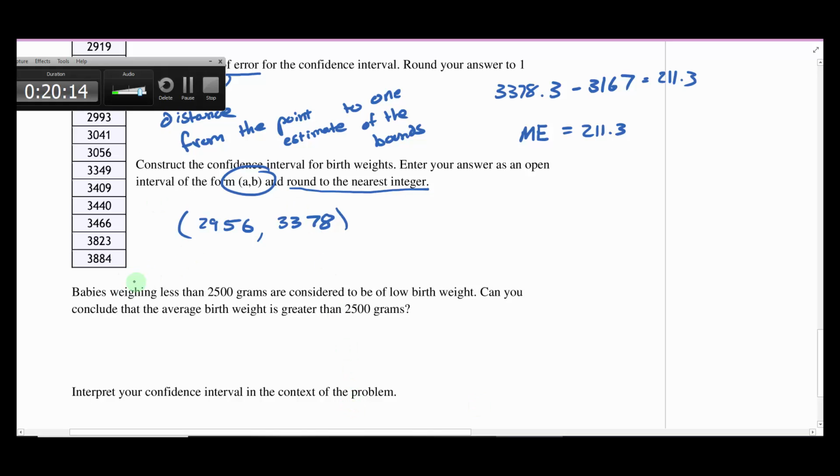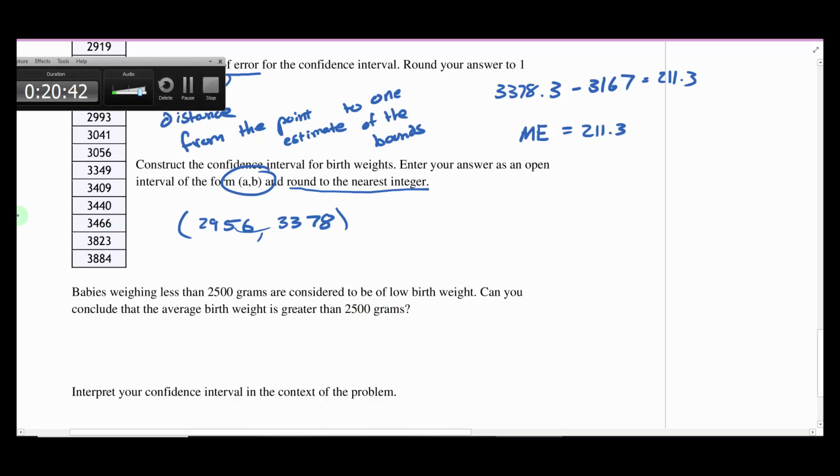So it says babies weighing less than 2,500 grams are considered to be of low birth weight. Can you conclude that the average birth weight is greater than 2,500 grams? If I'm looking at the confidence interval, we are estimating the actual birth weight to be in between 2956 and 3378. That interval itself is way above the 2500.